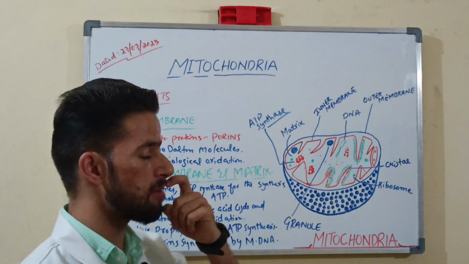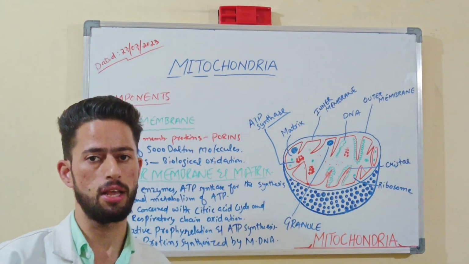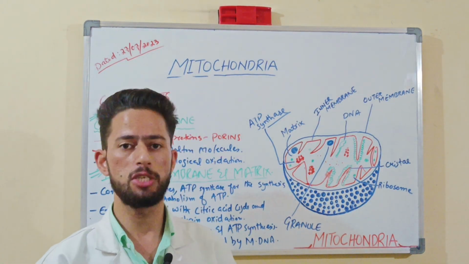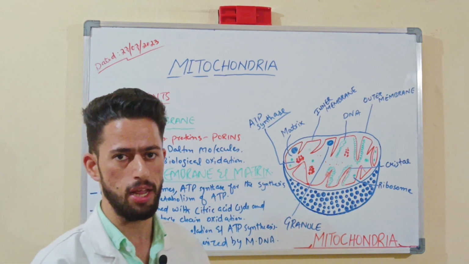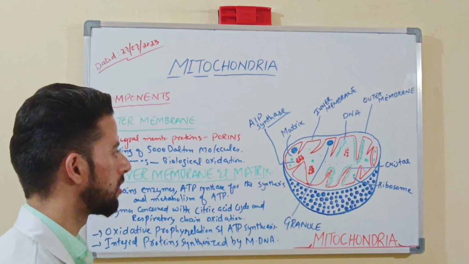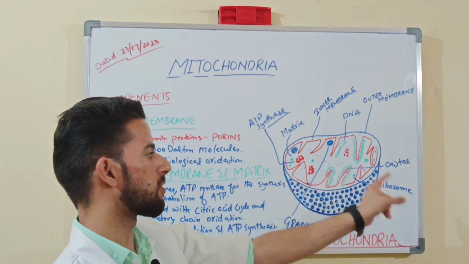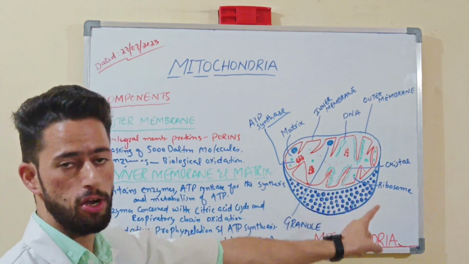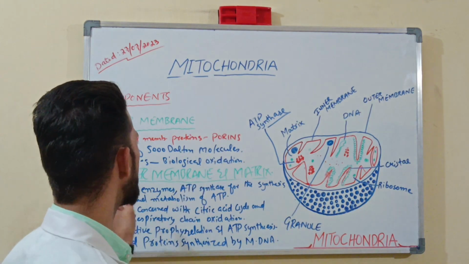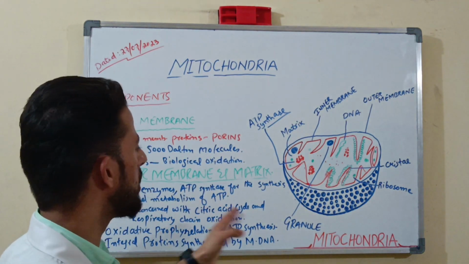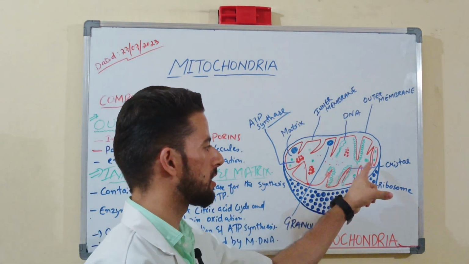So next one is, it also contains some enzymes for the biological oxidation. Understanding? Oxidation आप लोगों ने पढ़ा होगा जिसमें हम बोलते हैं कि loss of electrons. Understanding? In order to gain the energy, in order to release the energy, the energy will be released from this mitochondria. Understanding? Now next one is the inner membrane and matrix. This inner membrane is mainly encapsulated. Okay, you can say CRISTAE are there.